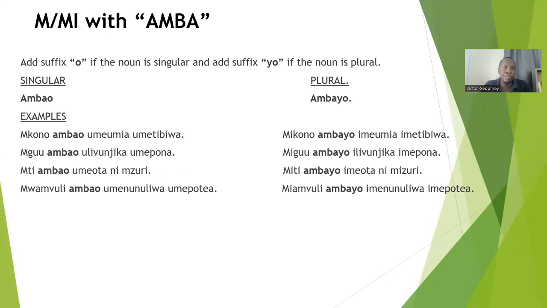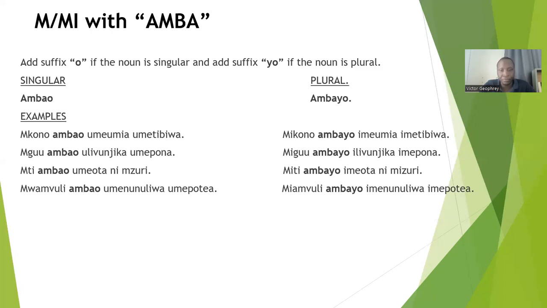Okay. Now let's go to another noun class. We're going to see the me noun class with morpheme Amba. So we are going to see the agreement of the me noun class with morpheme Amba. Also, it's simple as we saw in the previous noun class.